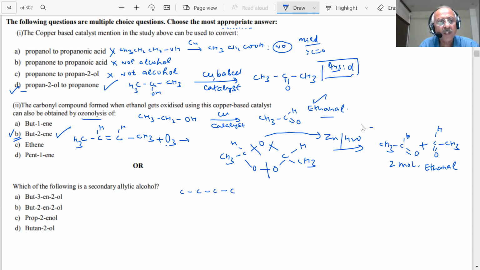This is my but-3-en-2-ol. If I have 1, 2, 3, 4, OH is at this point, student, and the double bond is at this point. Then what is this? CH3, CH, CH. This is the compound.